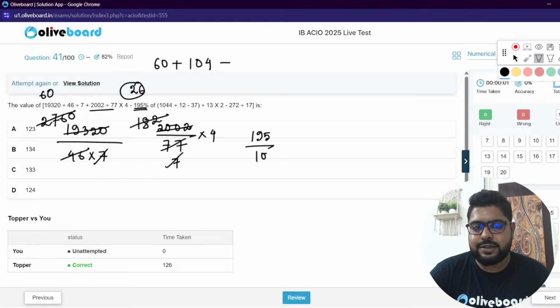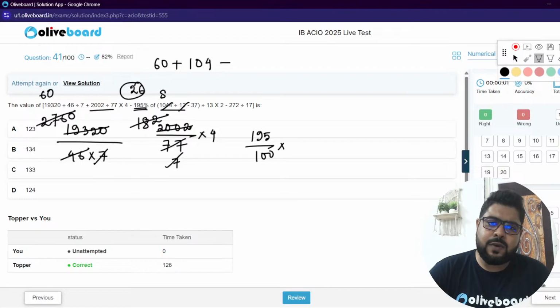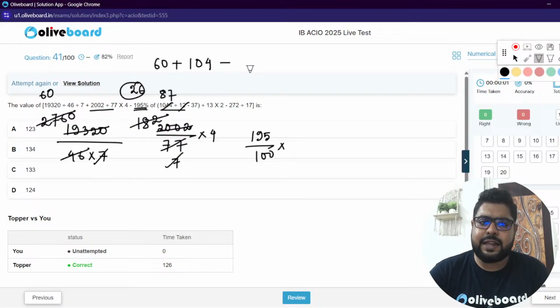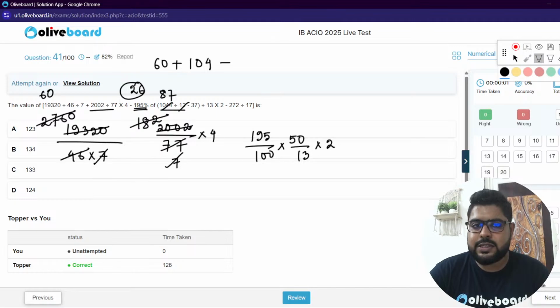195% means by 100 into what is in the bracket, 12. So with 12, 8 twelves are 96, 7 twelves are this. So 87 minus 37, that is 50. So 50 here divided by 13 into 2. Let's see, 272 and 17. So 17 ones are 17, 102. So this is 6 times, so that is minus 16.